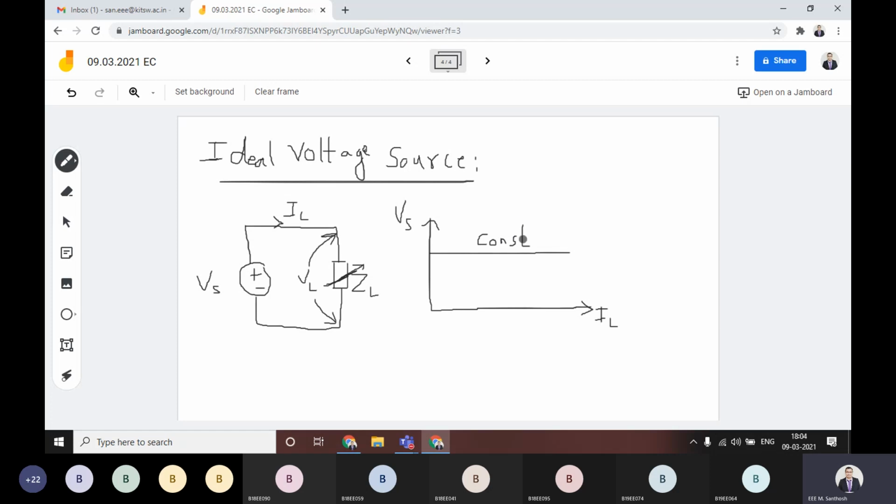That means what is happening inside here is, whenever you are considering the internal resistance of this voltage source, this internal resistance is equal to 0.